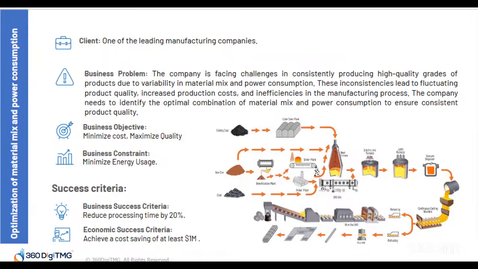So this is the process. This is the visual process of how steel manufacturing happens. Iron ore and coke are taken into the pellet plant. It is then taken to the blast furnace, and then liquid steel will come out of the blast furnace, and after reheating, you will be getting the final product.